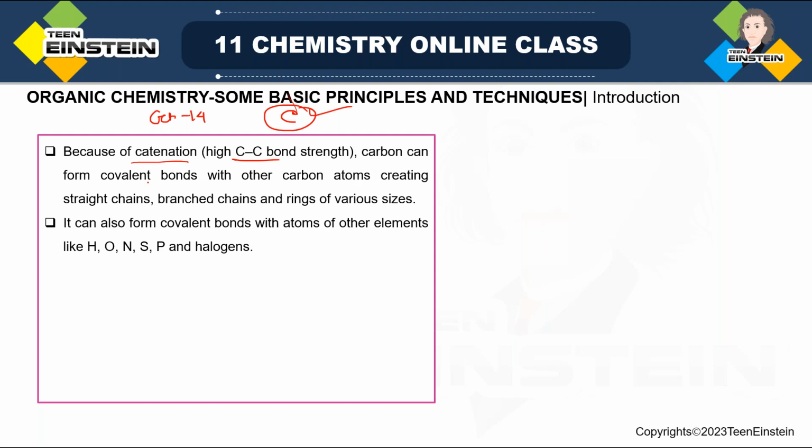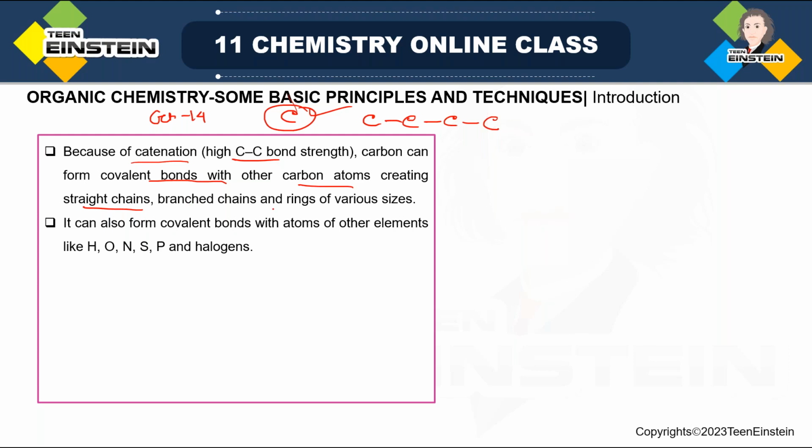So carbon can form covalent bonds with other carbon atoms, and that is why we can get straight chains. Suppose many carbon atoms, one by one, form a chain like this, C, then another carbon, then another carbon. In this way we can get straight chains because of its high bond strength.